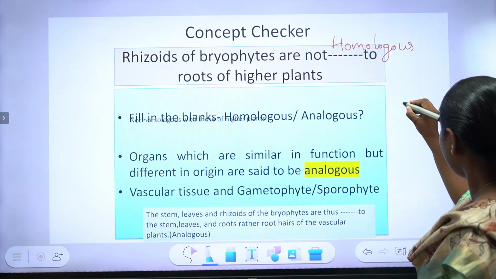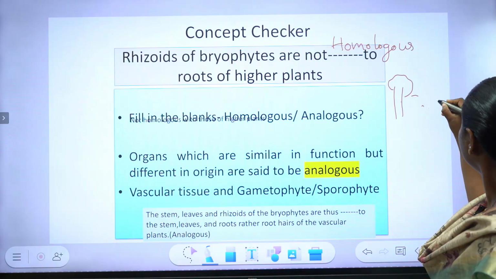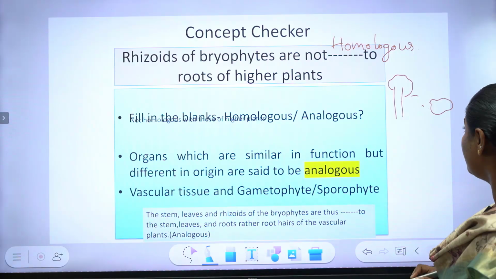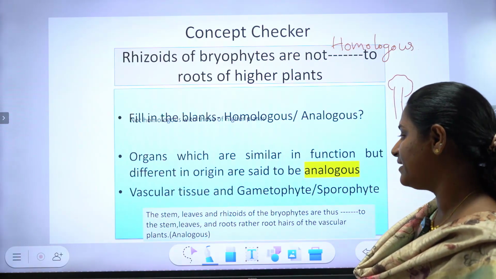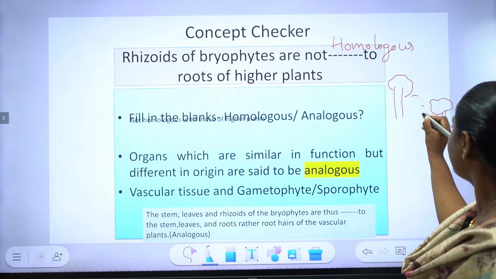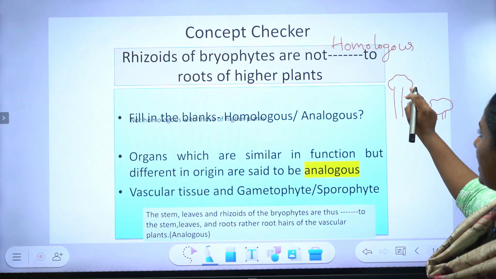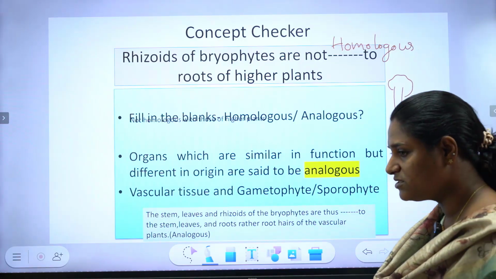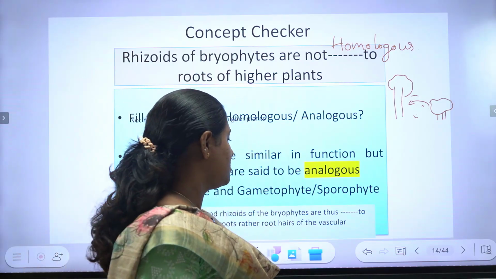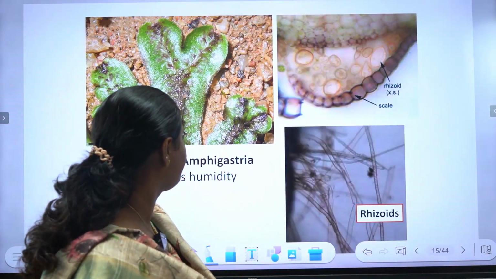That is, for example, in a bryophyte like Riccia or Marchantia, the stem-like, leaf-like and rhizoid structures of the bryophytes are analogous to the stem, root hairs and leaves of higher plants because they are similar in their function, but different in their origin. So both of them are analogous to each other.